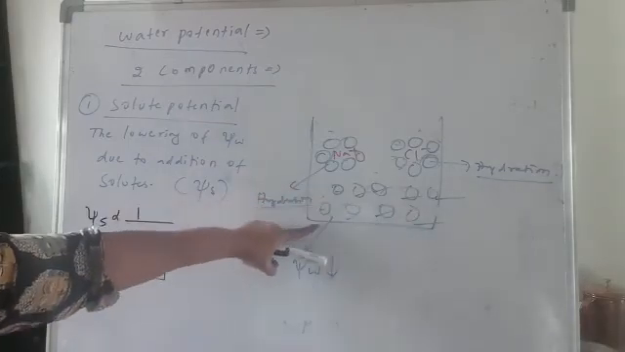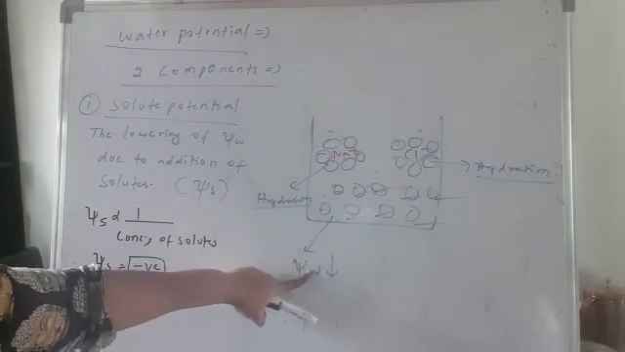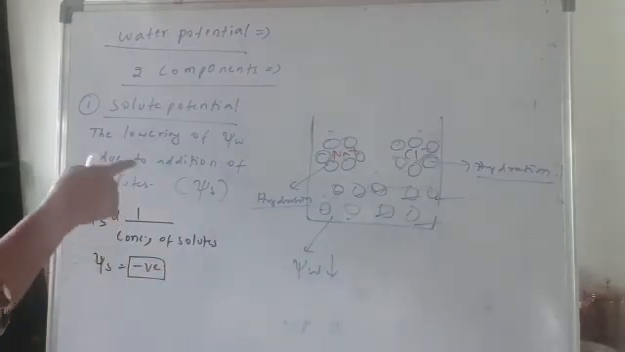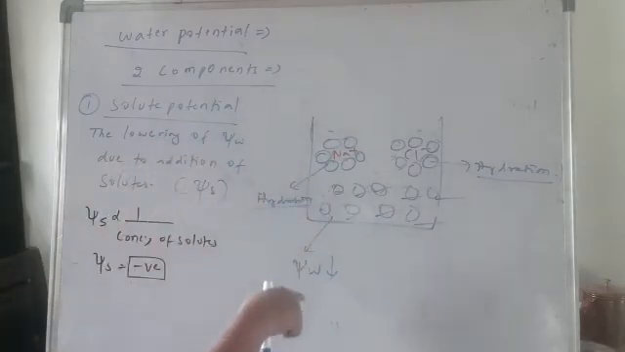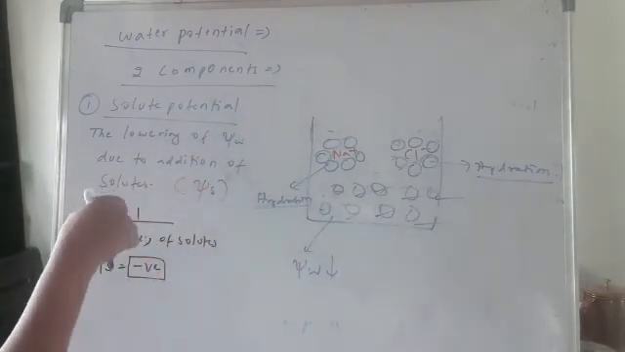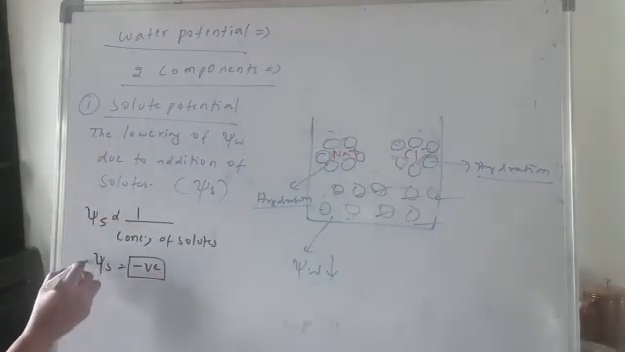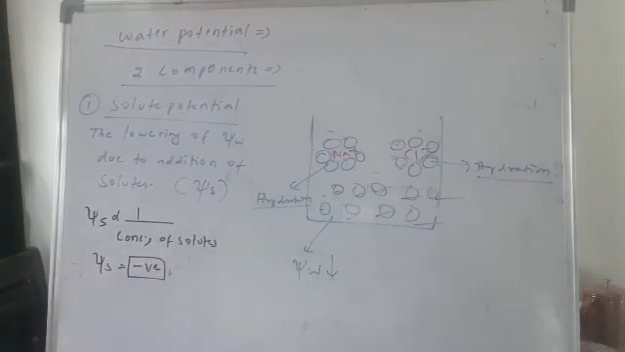The capacity of water decreased means the water potential has decreased. So what is solute potential? It is the lowering of water potential due to addition of solute, and we call this solute potential. Right. Always the solute potential will be negative.